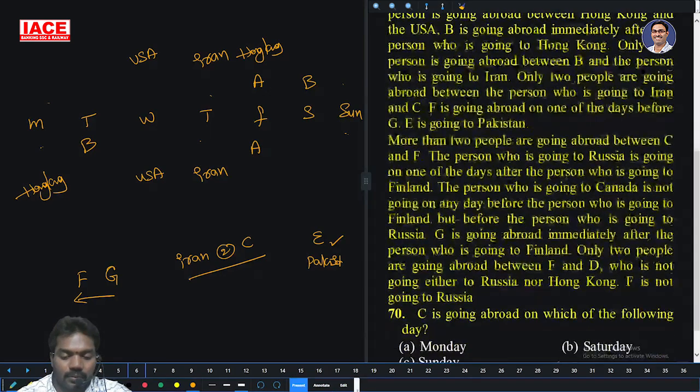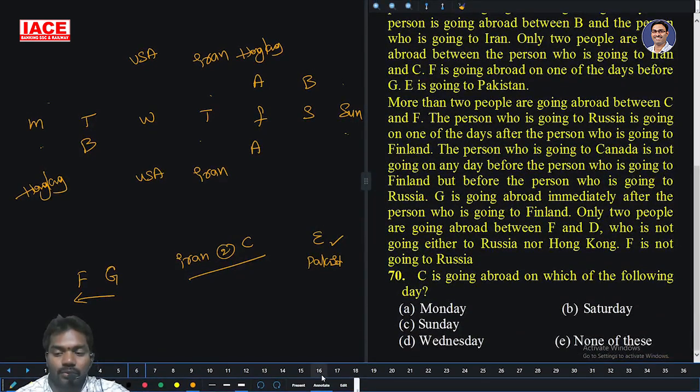Now, more than 2 people are going abroad between C and F. The person going to Russia is going one of the days after Finland. So Russia is after Finland. The person going to Canada is not going before Finland, which means Canada is after Finland only.